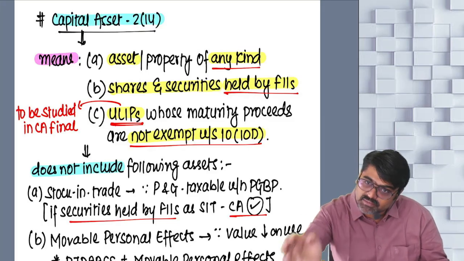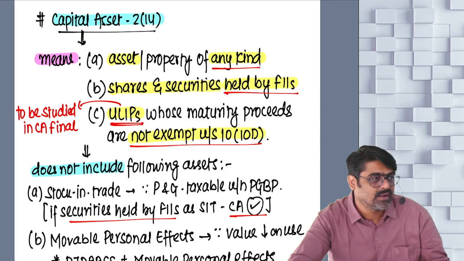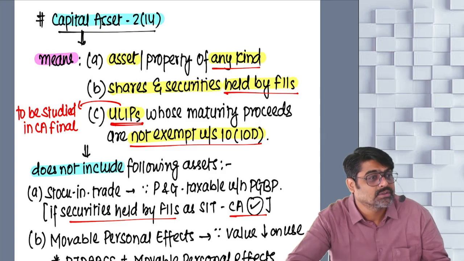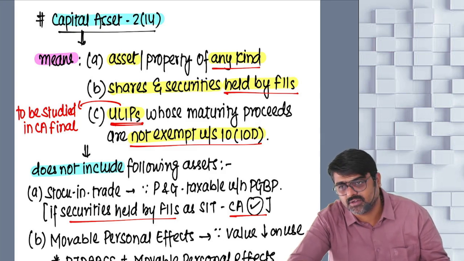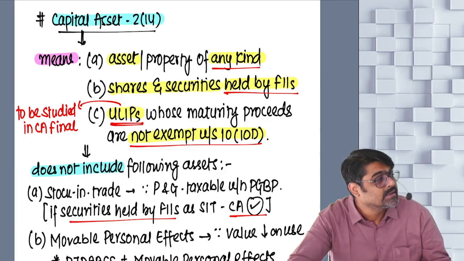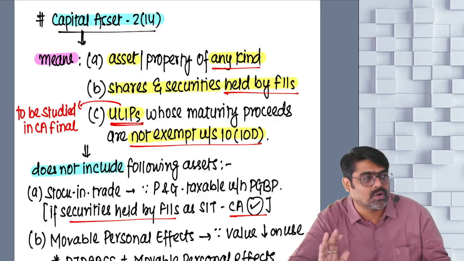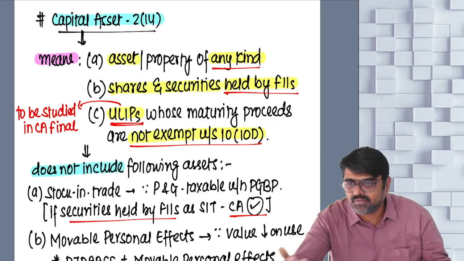So they are in that business only. So their business itself is to buy and sell what? Shares and securities, in huge quantities in different countries.